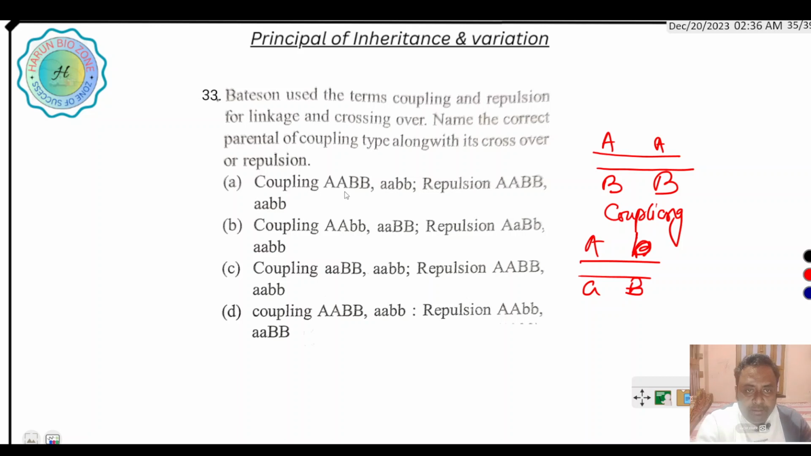So coupling means AB, the same type of genes present on the same chromosome, and repulsion is Ab and aB. This is the D answer. Coupling means the same type of genes are present on the same chromosome, but here they are on different chromosomes. This is called repulsion.